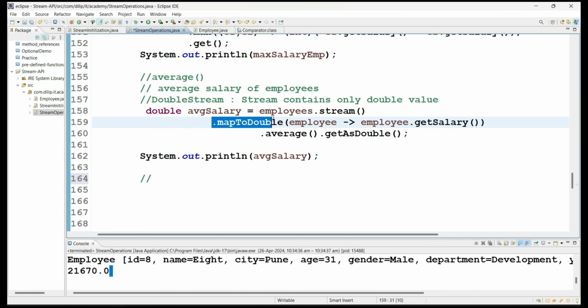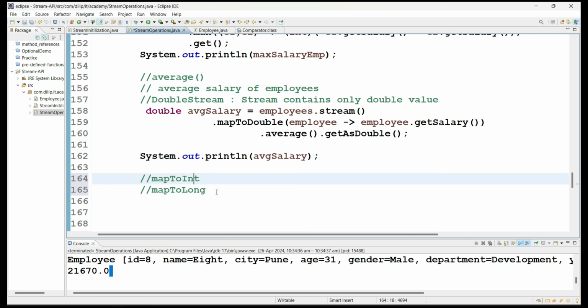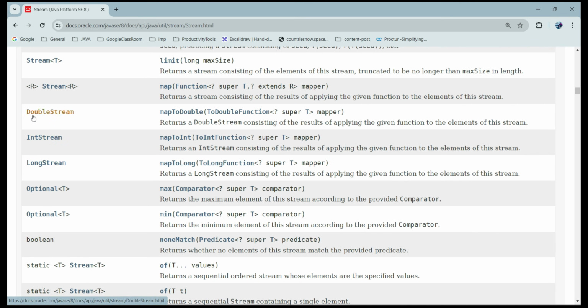So what we learned now is the newly introduced mapToDouble method. We are extracting all double values and finally getting a double stream, right? Similarly, we have other methods called mapToInt and mapToLong. That means we are going to map values to the respective integer and long stream values. So if you see here, we have DoubleStream, IntStream, LongStream, right?